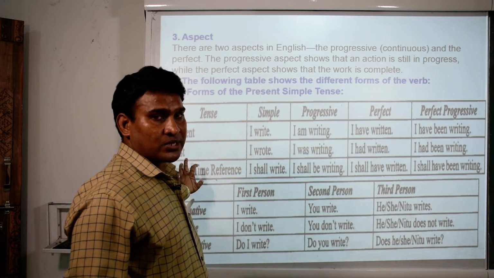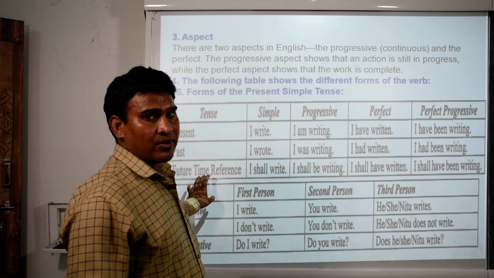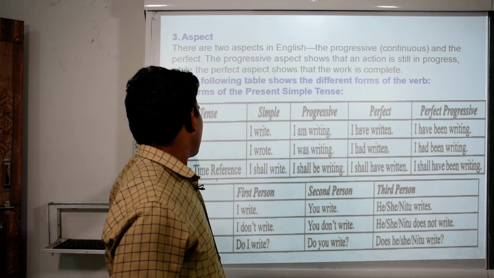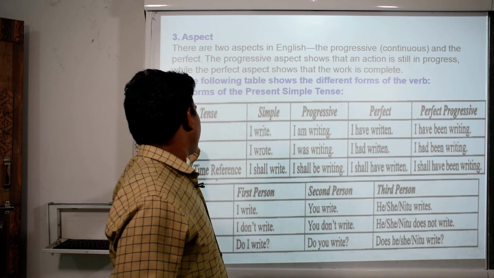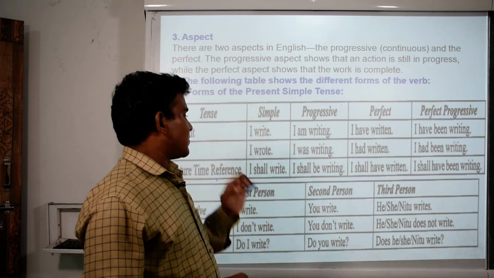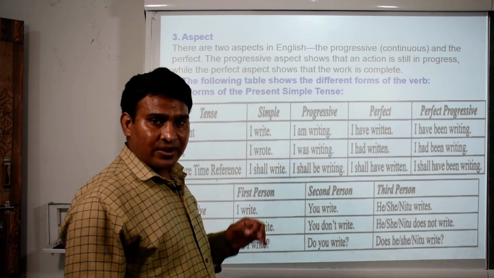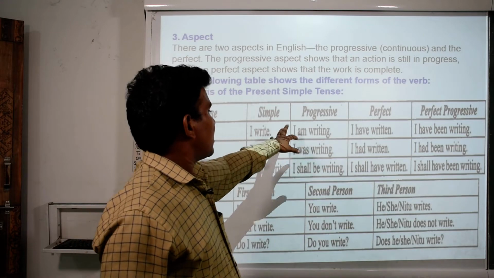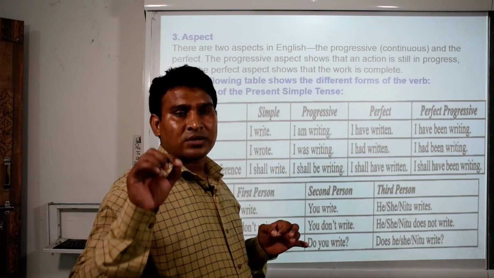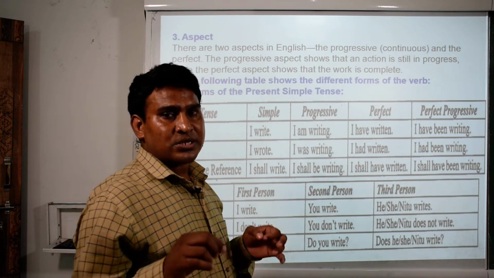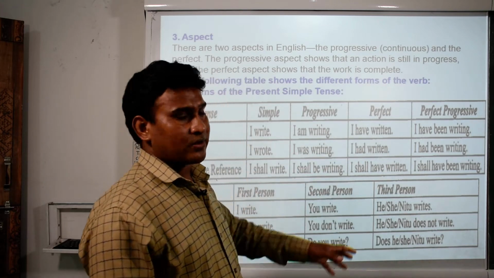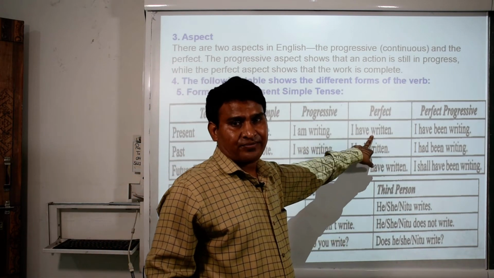Simple present: if we write a sentence in simple, it would be like this: I write. Progressive: I am writing, because the student is still writing, the teacher is still teaching. Perfect: I have written. Work is completed.